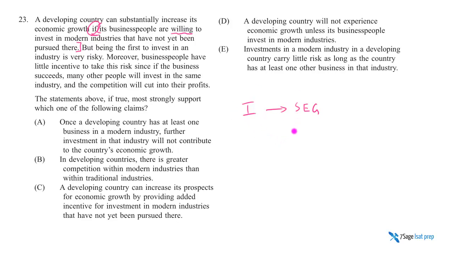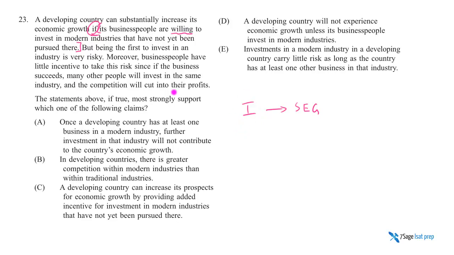Now, if I were to ask you, okay, let's take a look at a poor developing country in sub-Saharan Africa. Let's try to get that country to substantially increase economic growth. How can we do it? Well, one sufficient condition is to get business people to become willing to invest in modern industries not even pursued there, like cell technology, right? Cell towers, or modern cars, electric cars, solar power cars, whatever these modern industries that don't exist yet. Now, is that the only way to? No, it's not the only way, right? This is a sufficient condition.